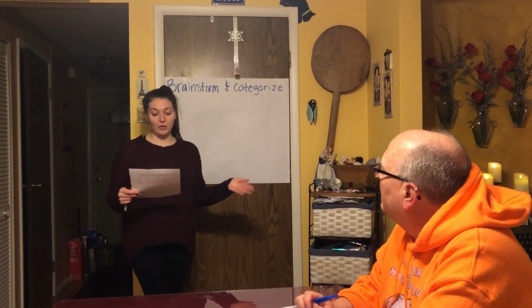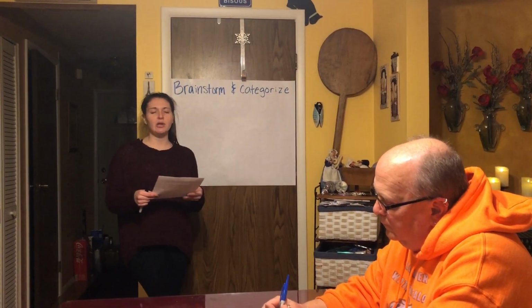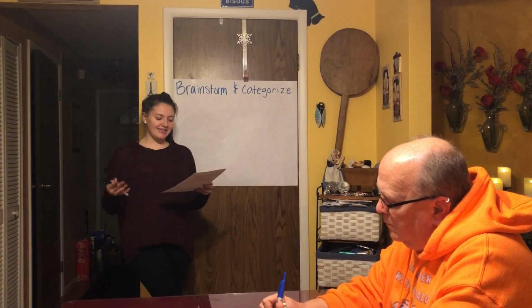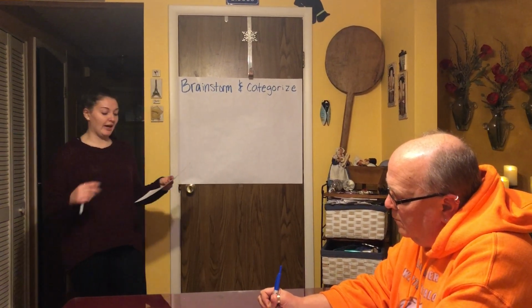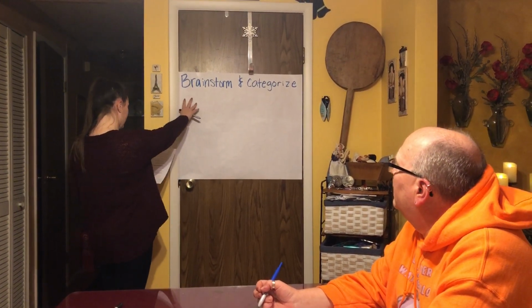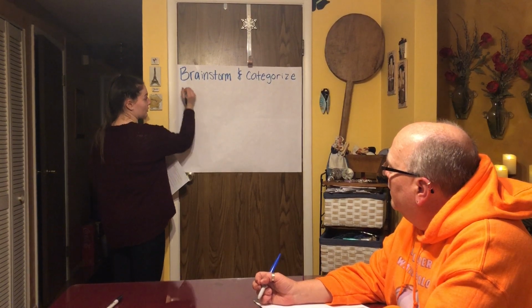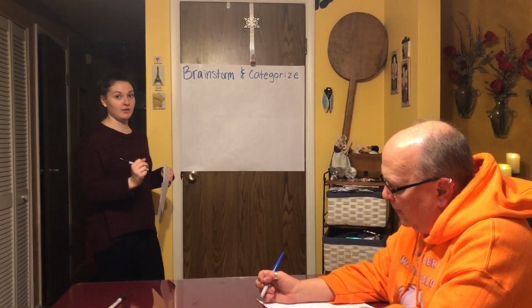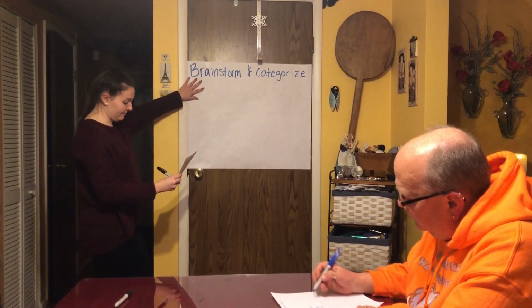Okay, so we're going to come back together. And remember, the focus question was, how has the environment changed or been modified? So what do we know about the environment? How has it changed? Since this is our first time brainstorming, I'm going to give you an example. On the far left side of your paper, we are going to brainstorm our ideas. We're going to write down some of our ideas. So everyone should be on the far left side of your paper.